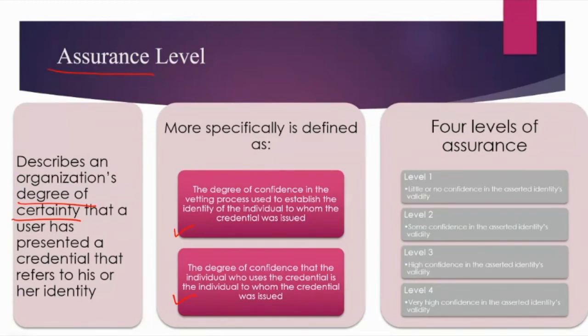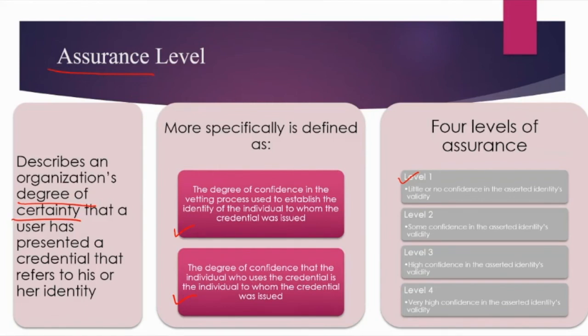Now this has four levels. Level 1 says little or no confidence in the asserted identity's validity. Sometimes this type of security is also required. For example, suppose we are dealing with an organization that has an informal discussion forum where you just need to insert your user ID and password and you are done.